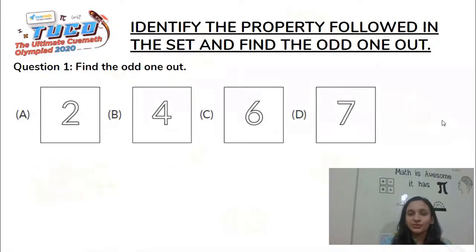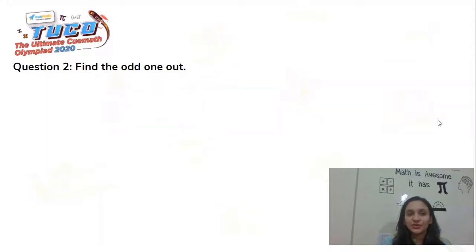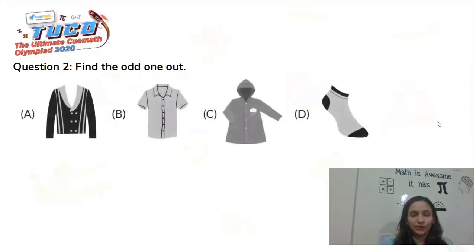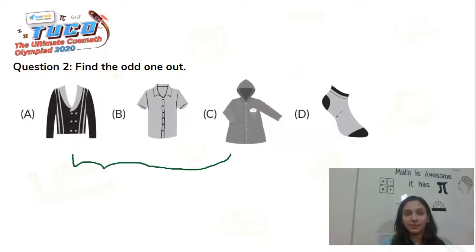With this, we move on to our next question again, which is based on finding the odd one out. Okay, we have a set of clothing here, and let's have a look at how any of these is different from the rest. So we have a cardigan sort of clothing in option A, then a shirt, and then a raincoat. So these three, the starting three, are worn on the upper body, whereas a sock that we see in option D is again a clothing, but it's worn on the feet and not on the upper body.